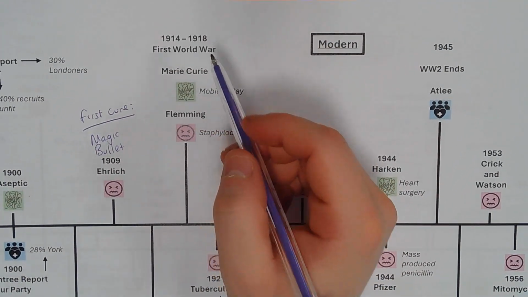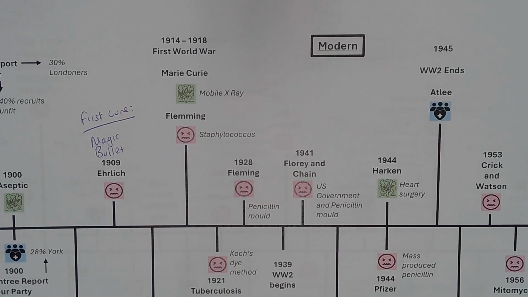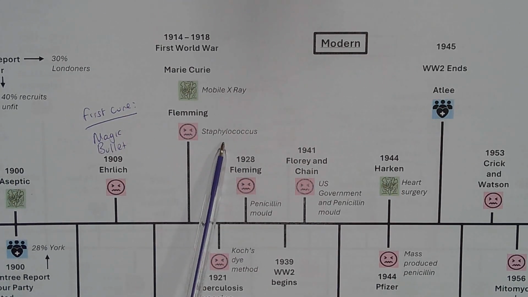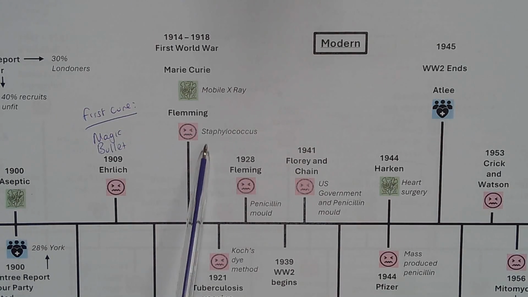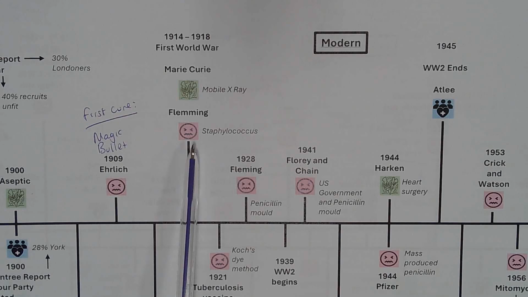Moving forwards then to the First World War, we've got two examples during the First World War, and we start off with Fleming, who experiences Staphylococcus for the first time, but Staphylococcus is this kind of undefeatable germ. He's not able to find a magic bullet for it.